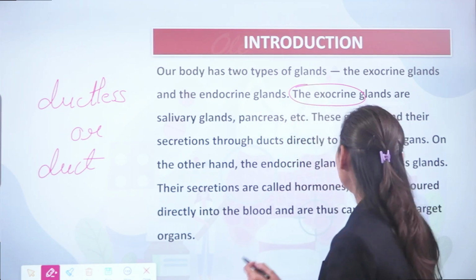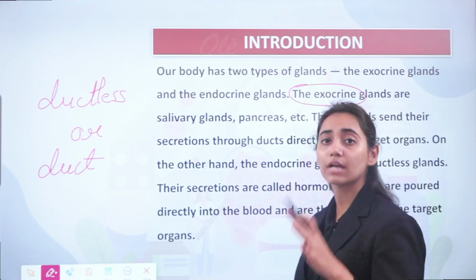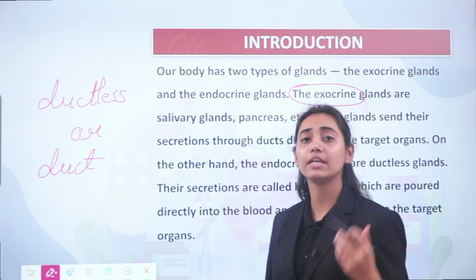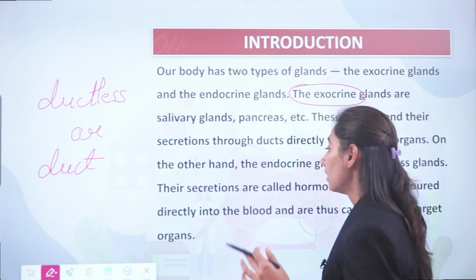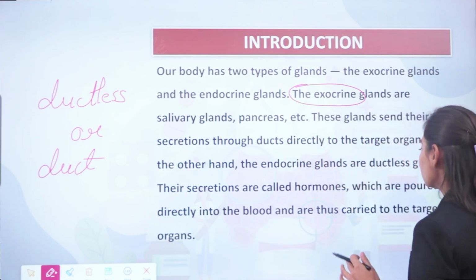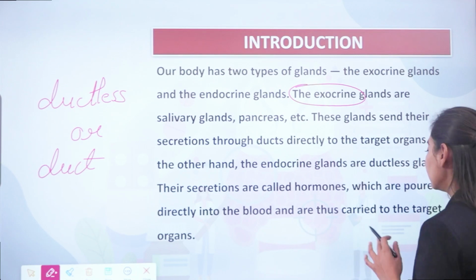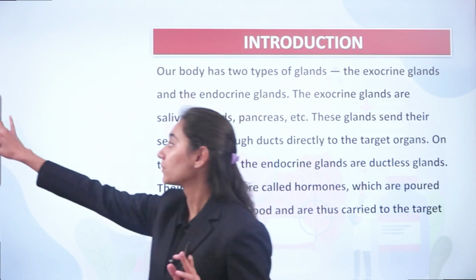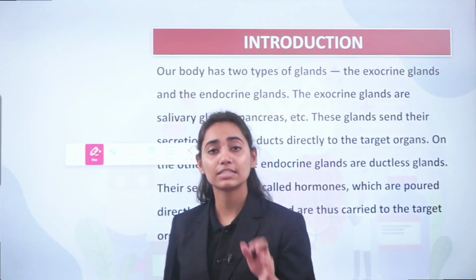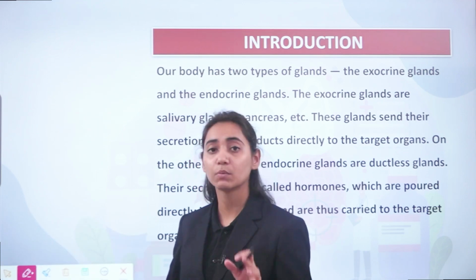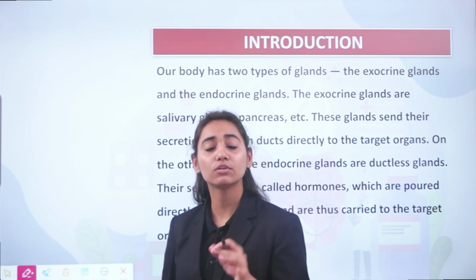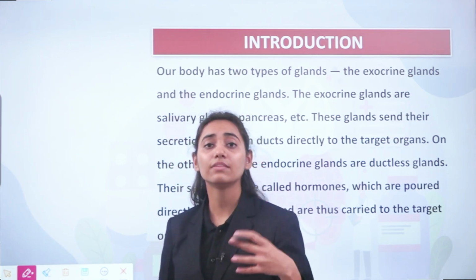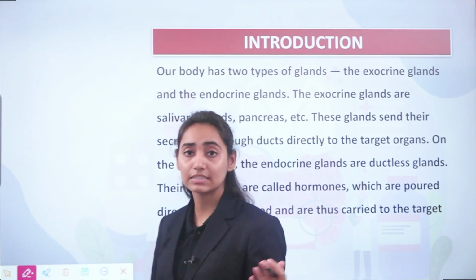On the other hand, the endocrine glands are the ductless glands. Therefore, the endocrine glands pour their secretion into the bloodstream, and from the bloodstream the hormones are carried to a distant target organ. Their secretions are called hormones, which are poured directly into the blood and thus carried to a target organ. So there is a difference between exocrine and endocrine glands. The exocrine glands pour the secretion directly to the target organ, which is nearer to them. The endocrine glands pour the secretion into the bloodstream and transport their hormones to a distant target organ.